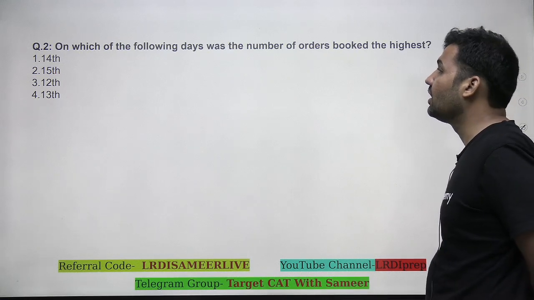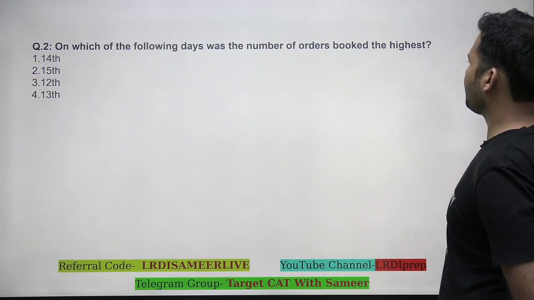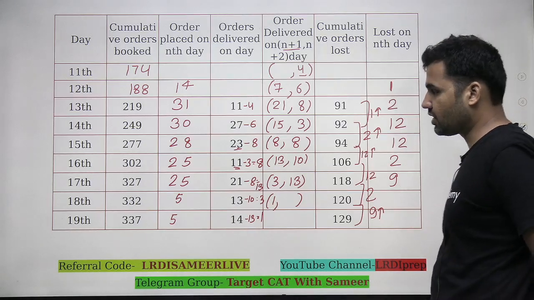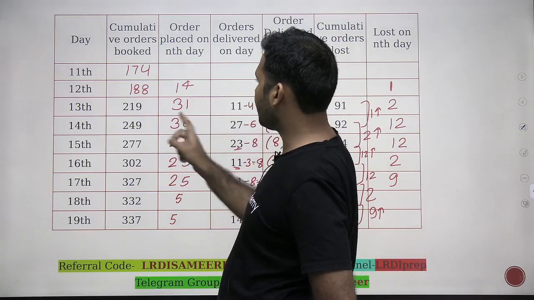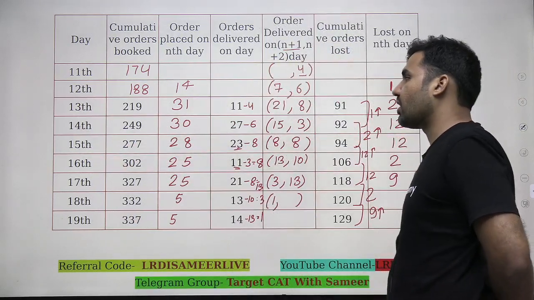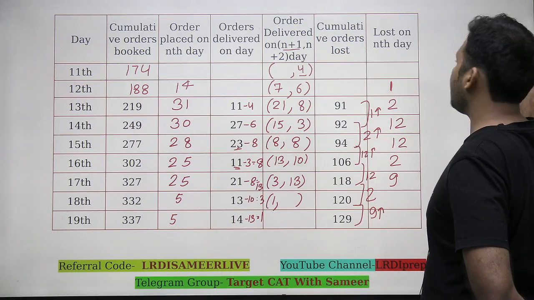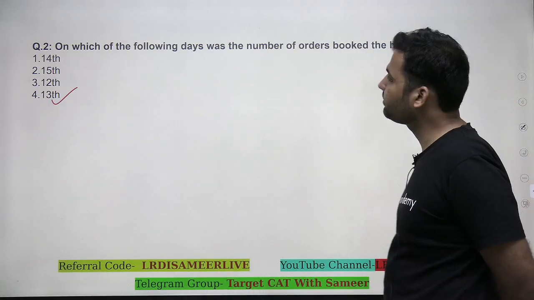Let's look at the next question. On which of the following days was the number of orders booked the highest? Number of orders booked. Okay. So I'm supposed to tell on which particular day the highest number of orders are booked. You can see that on 13th, right? The placed number of orders, the highest number of orders getting booked are on 13th. So 13th will be the correct answer of the question, which is option number 4.